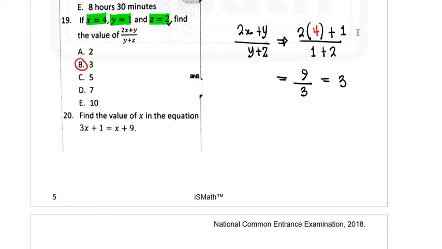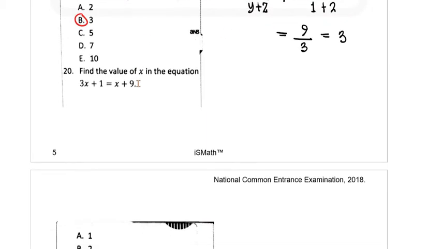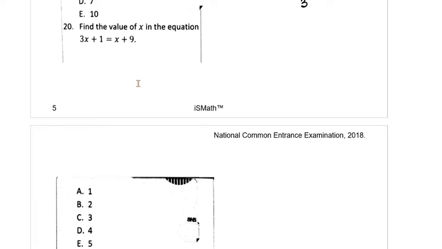So we'll go ahead with the next one. That'll be question 20. Question 20 says you should find the value of x in the equation. So this is algebra. We're going to apply the concepts of algebra here. So we have 3x plus 1 is equal to x plus 9.